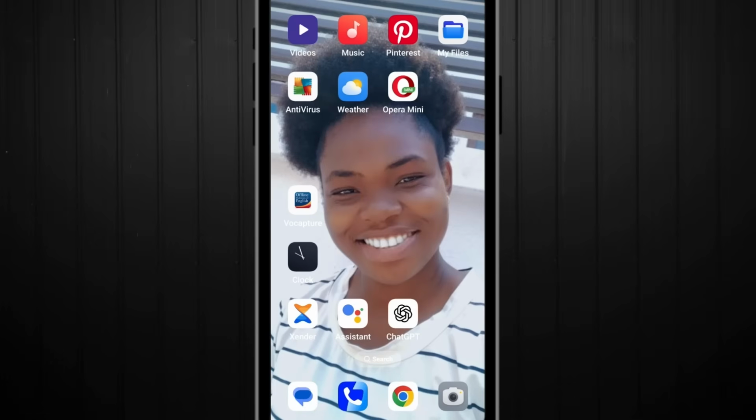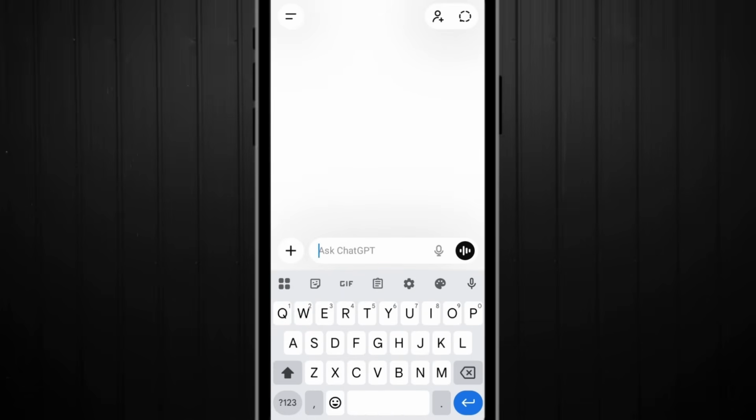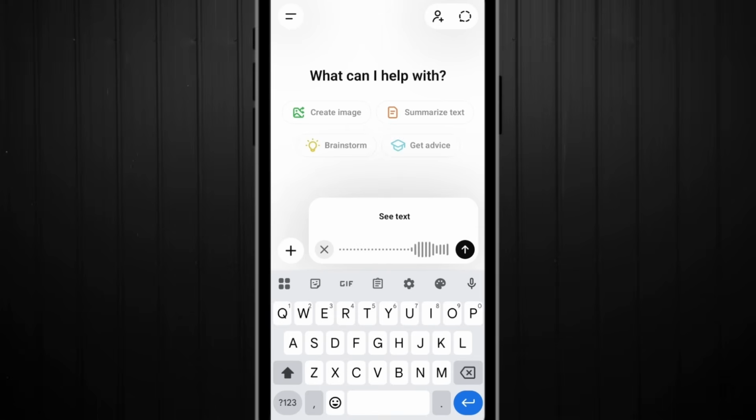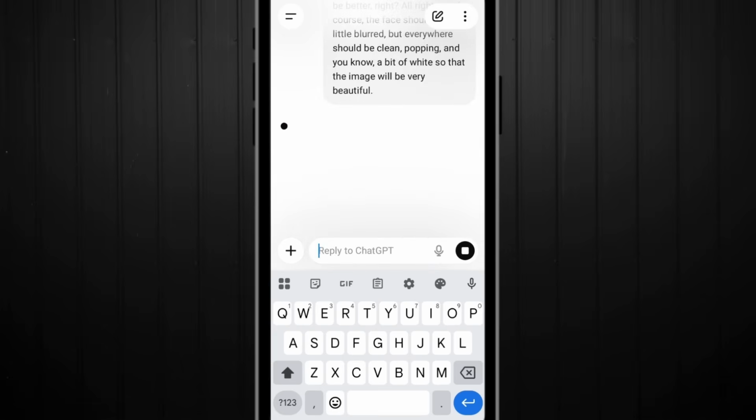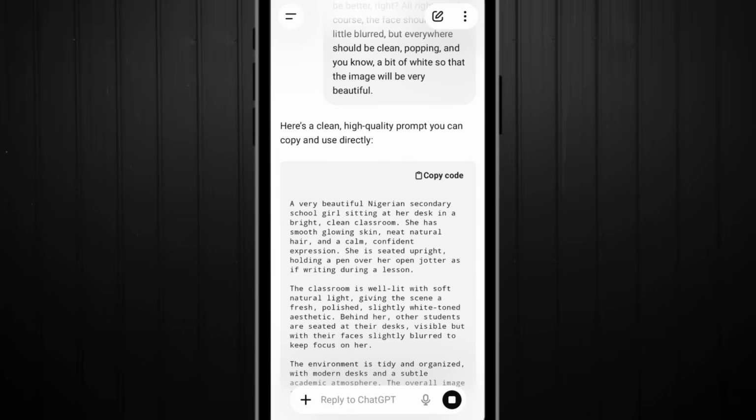Let's go. Alright, if you want to make your AI image talk using your voice or your own image, the first thing is to go to ChatGPT. Here we are getting our prompt and image. Hey bestie, I want you to give me a prompt of a student. She should be very beautiful, sitting in a school desk. Her classmates should be seen, anywhere around her, maybe beside her, behind her would be better. Of course their faces should be a little blurred, but everywhere should be clean, popping, and a bit of white so that the image will be very beautiful. You can go into much more detail, but for this video I just want a short beautiful something.